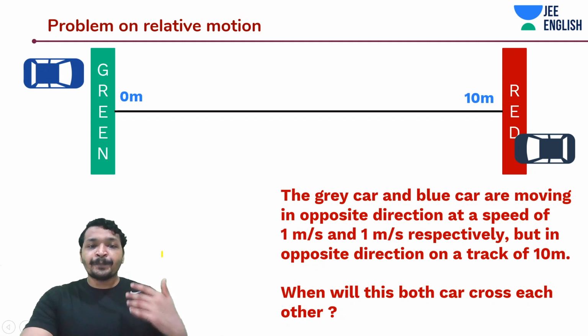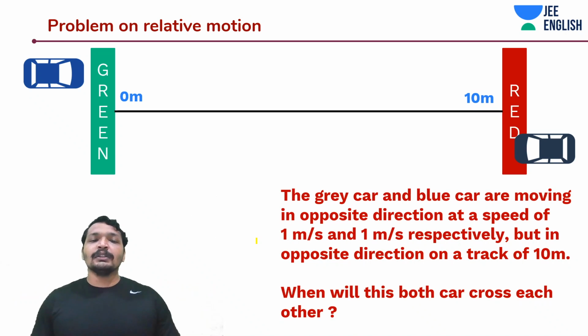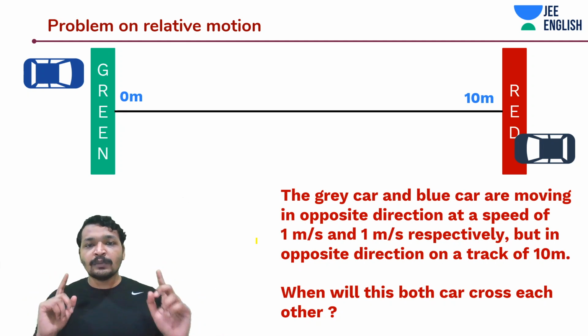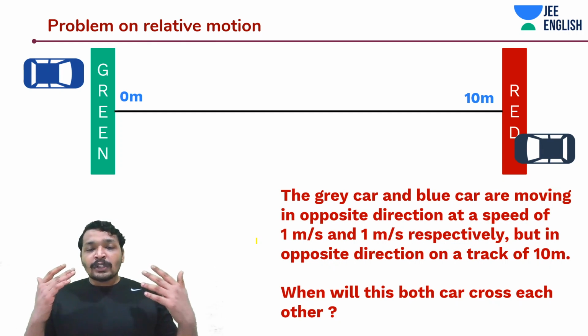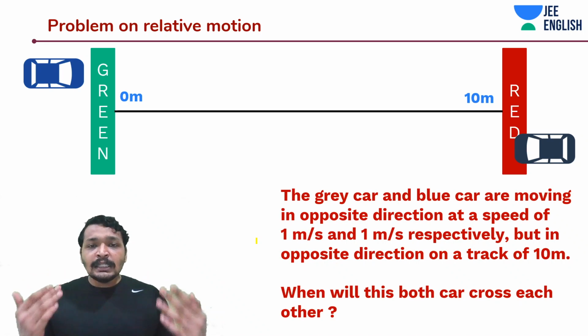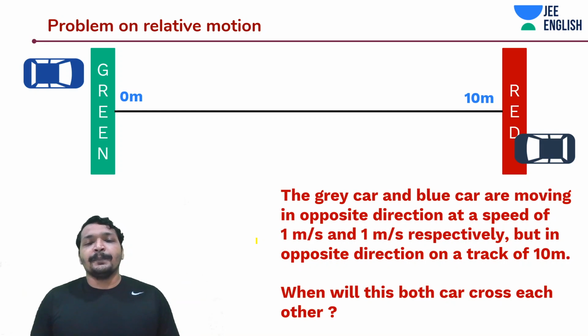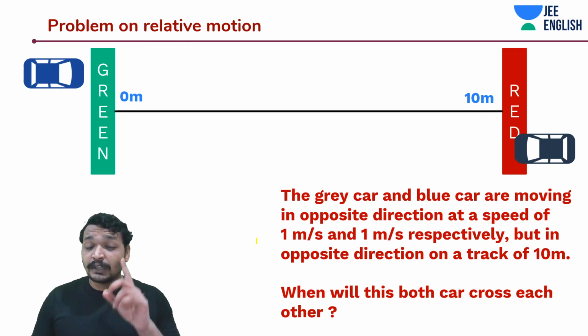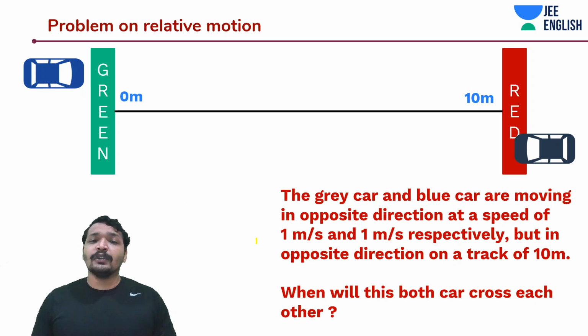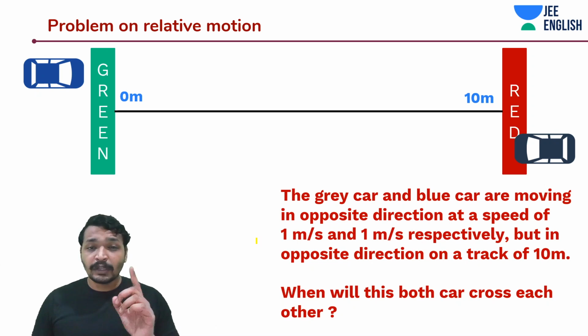So the idea is to understand relative velocity. Now when the cars are approaching each other or moving towards each other, they have 10 meters difference between them, and they both are moving with 1 meter per second towards each other. So the question being asked is, when would these two cars exactly meet? Assume they are point objects. Don't assume they are cars with a length. If the length of the car is given, account for that length in the problem.